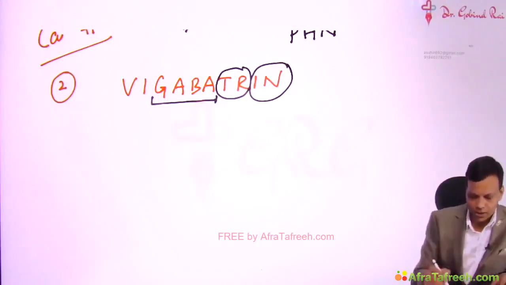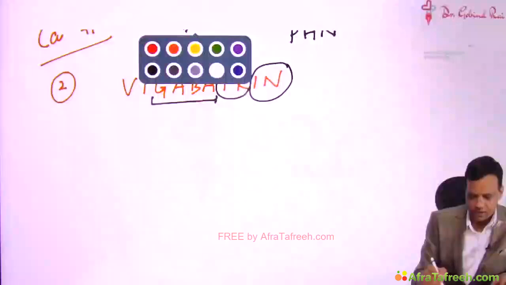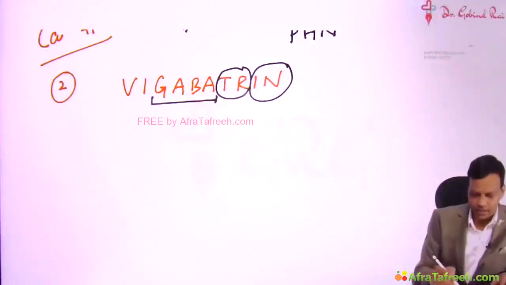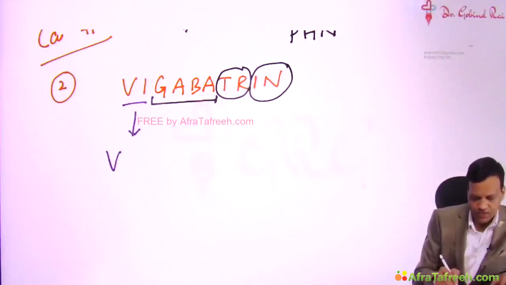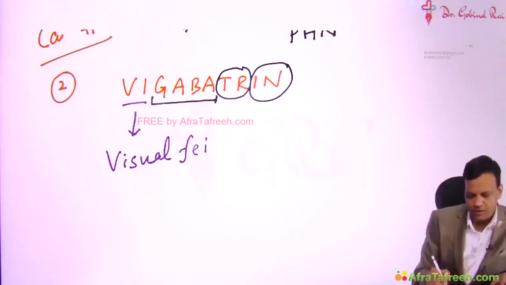And this name also tells its major side effect. The main side effect of vigabatrin is visual field defects. So it starts with VI. So VI is used to remember. It causes visual field contraction.